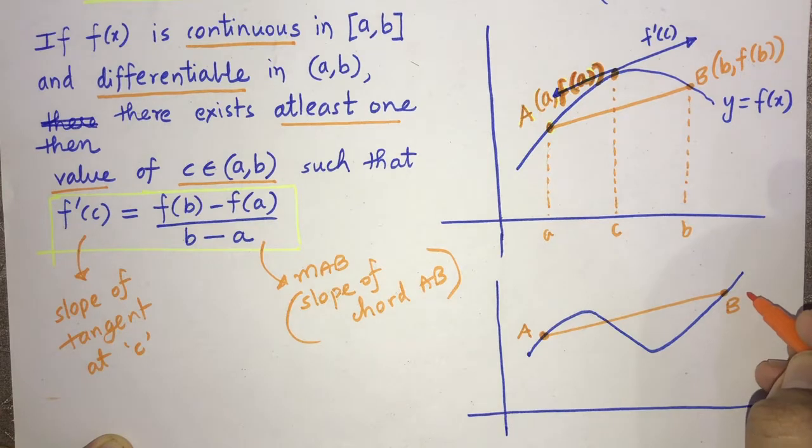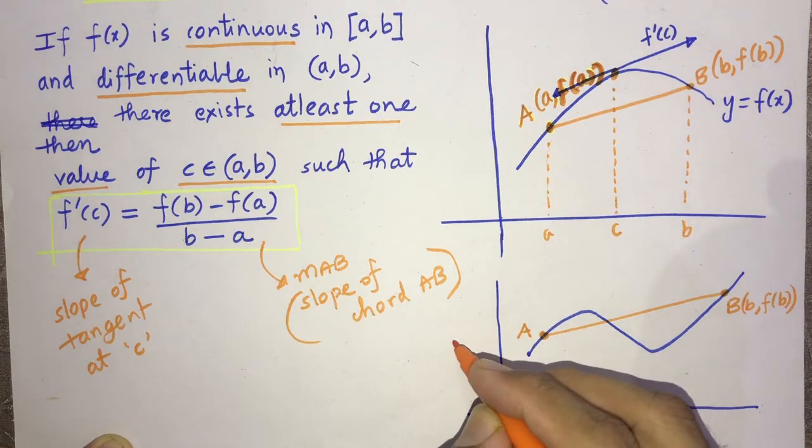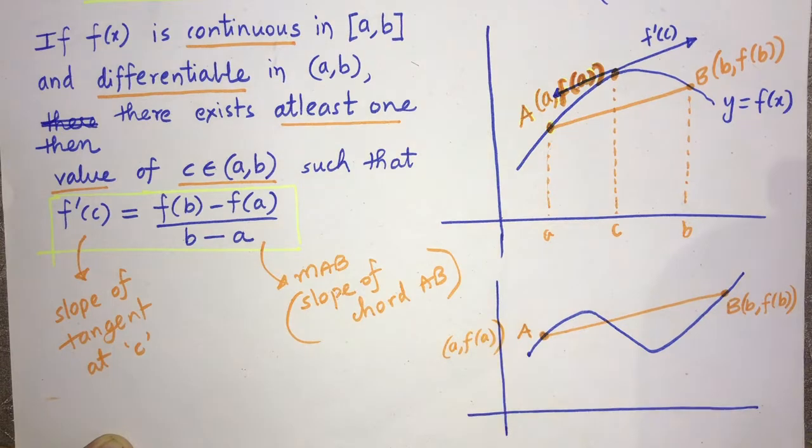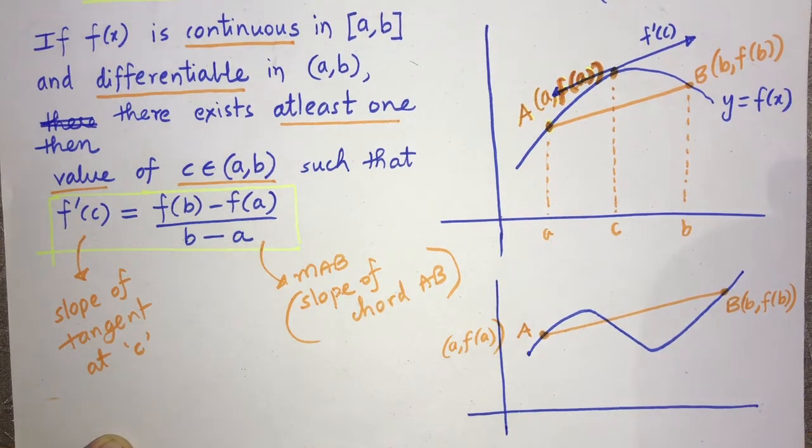Here the coordinates are b comma f of b, and here the coordinates will be a comma f of a, right?